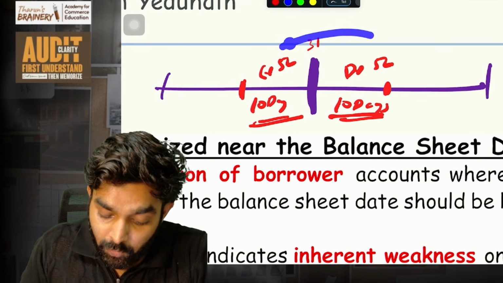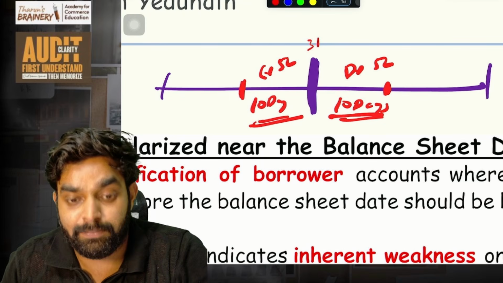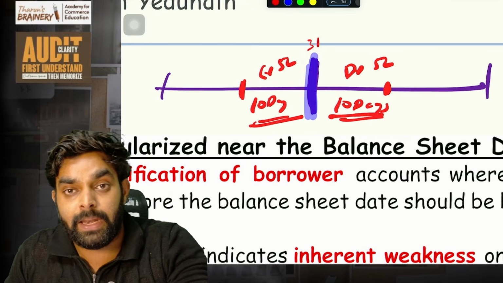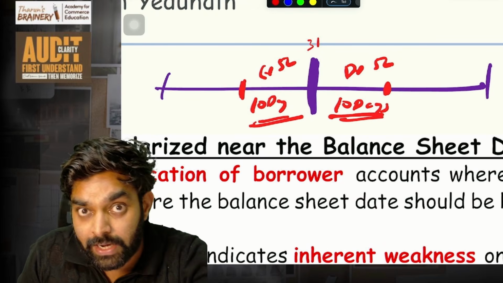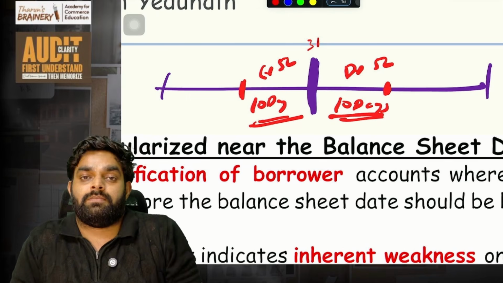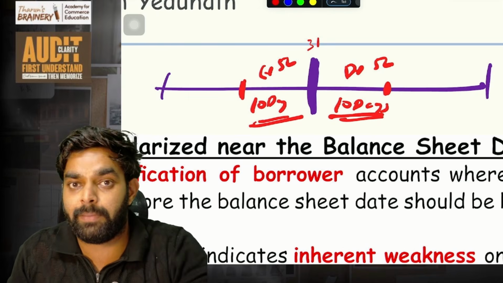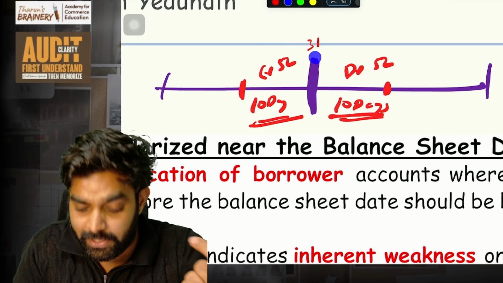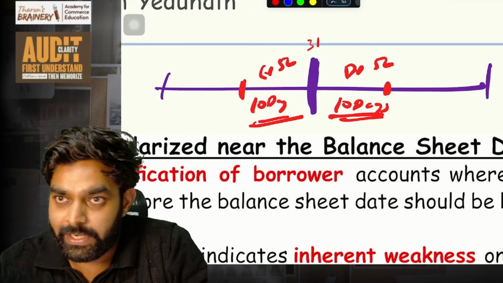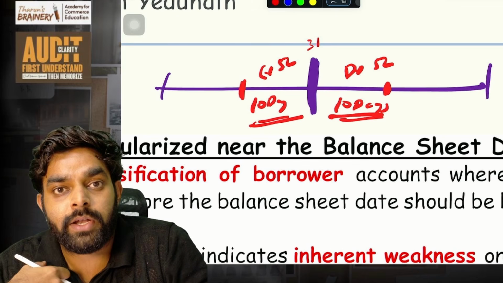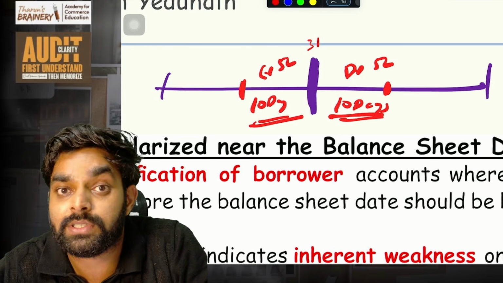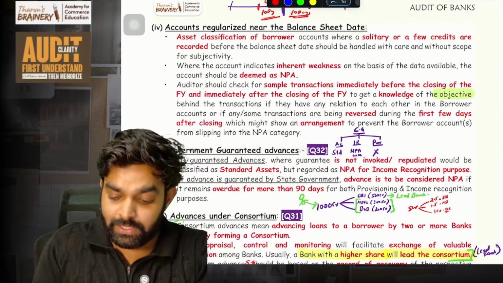To avoid this, as an auditor, it is our duty to check. Adani's account is regularized from NPA at the balance sheet date. He escaped from the NPA category on the balance sheet date. This is what we call account regularized near balance sheet date. While we are auditing a bank, we have to check whether any such fraud issue is there.